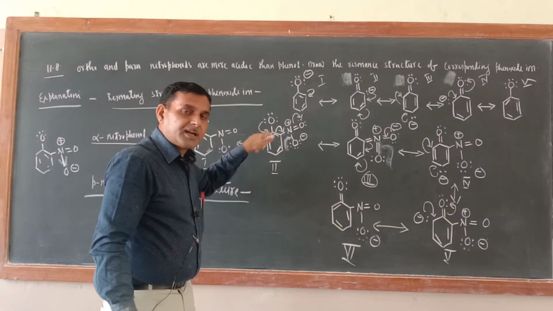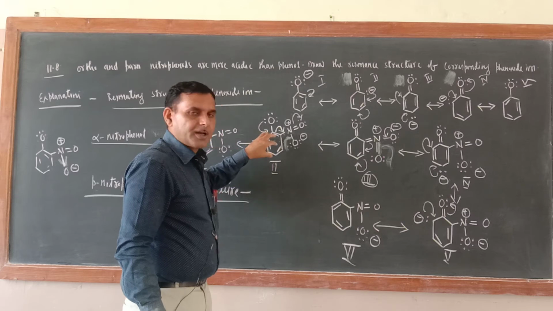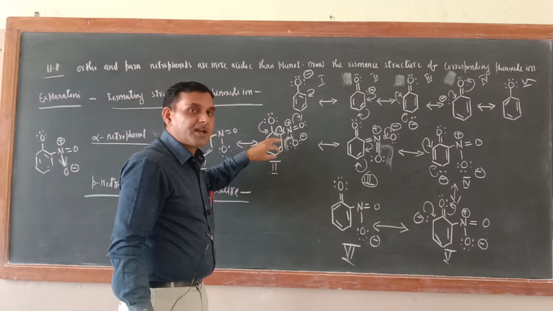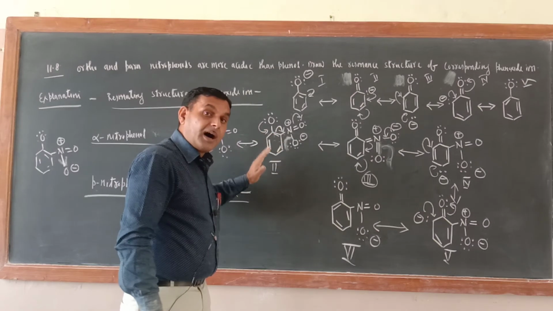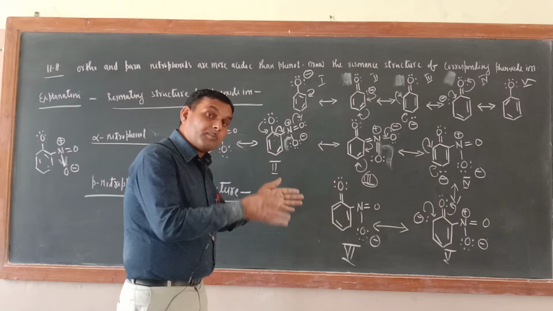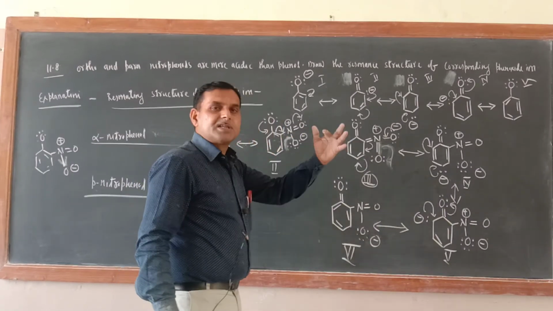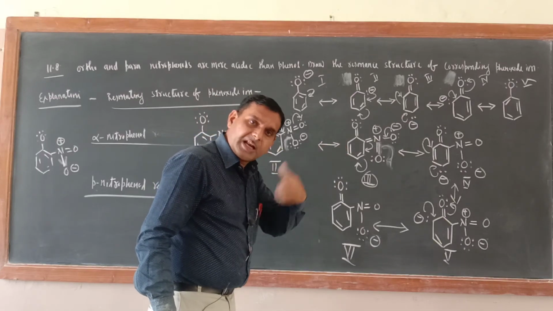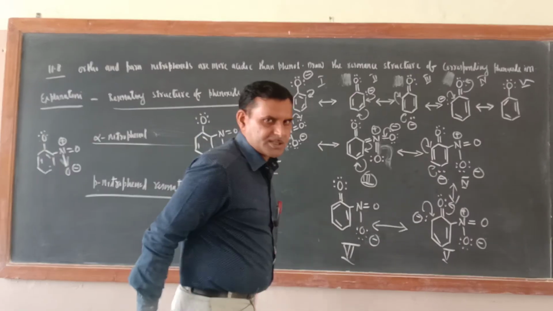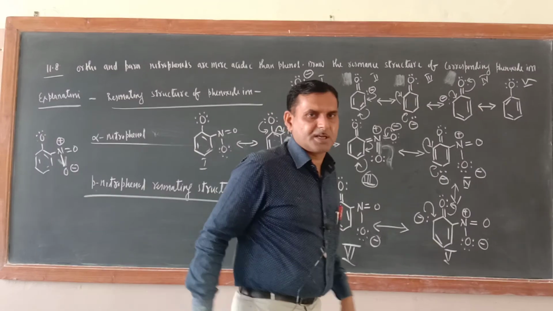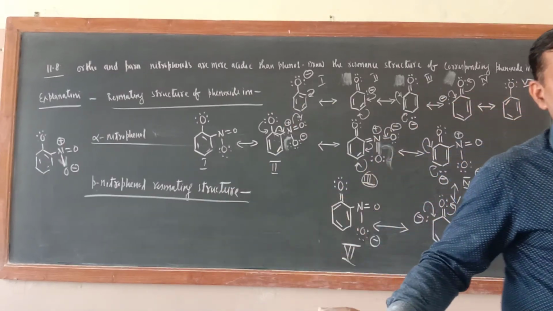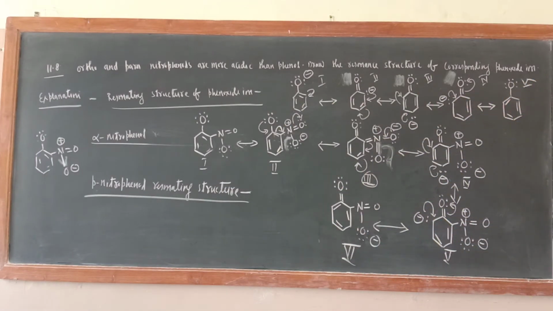Earlier, those lone pair of pi electrons were inside the ring only, delocalizing. Now they have got one more route to go towards that side. So the greater the delocalization or channelizing of those electrons, the greater will be the stability, hence the greater the acidic nature. I hope that you understood. Please make the correction. Okay, thank you.